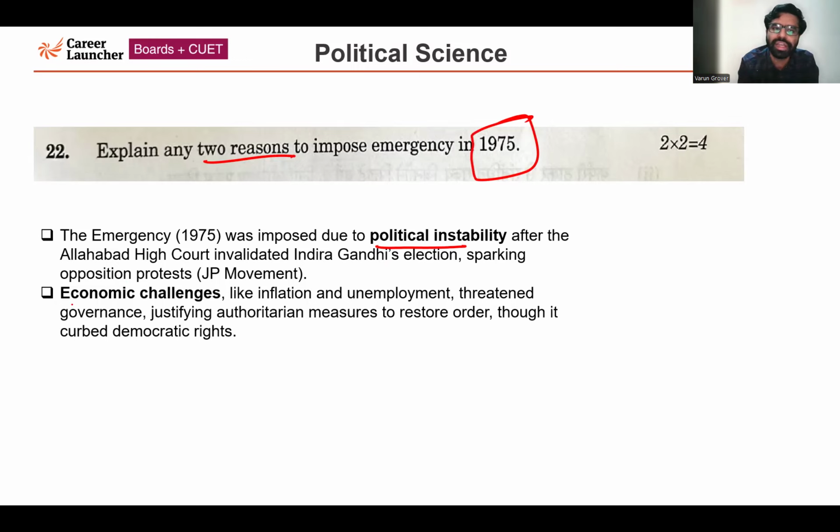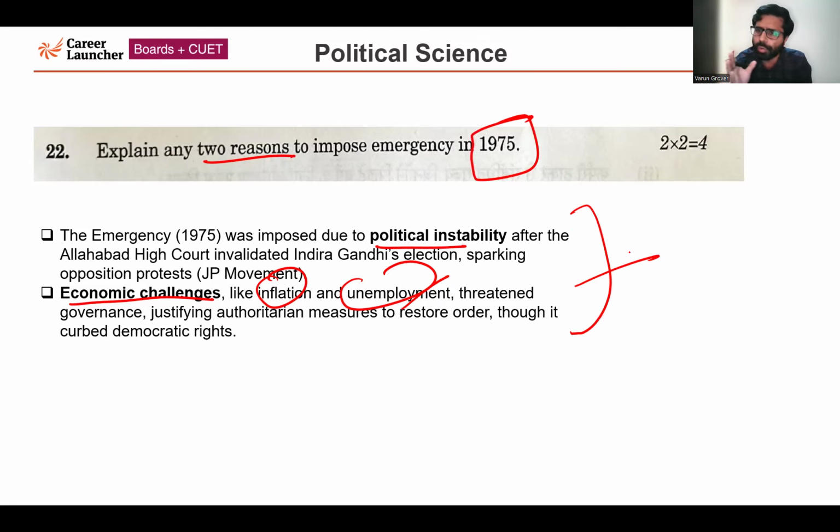Another important reason was the economic challenges. Food prices were rising, and there was an unemployment situation. So this inflation crisis and unemployment threatened the governance. It gave the ruling government at that point of time a chance to restore order. The government had to impose emergency, although it curbed the democratic rights and fundamental rights of the people. So these are the two reasons, basically majorly the two reasons to impose emergency in 1975.